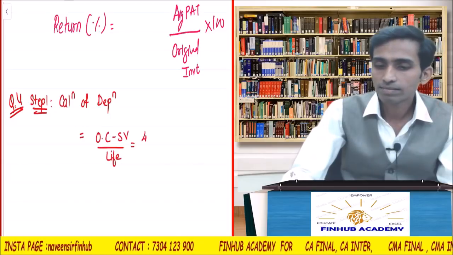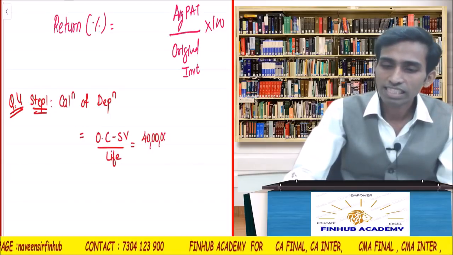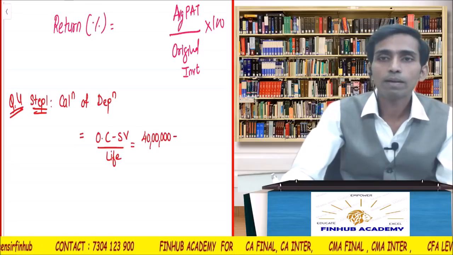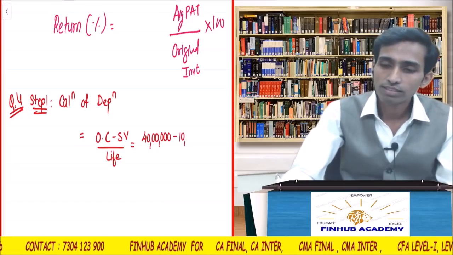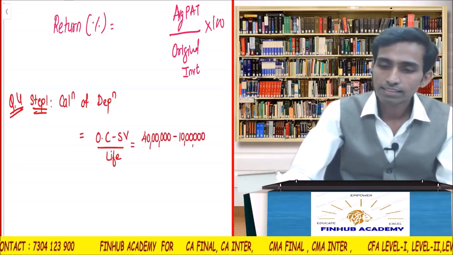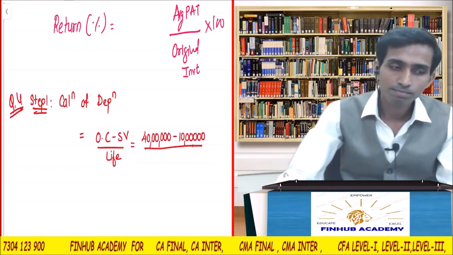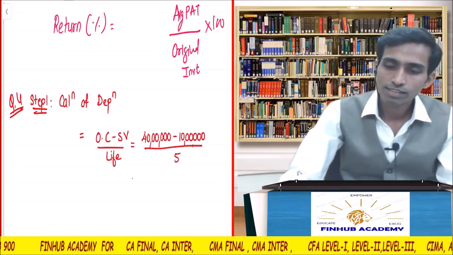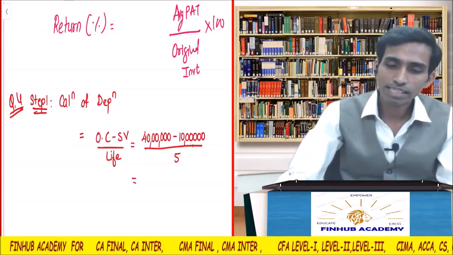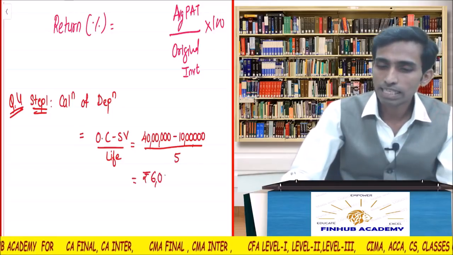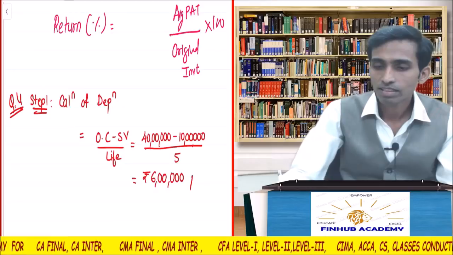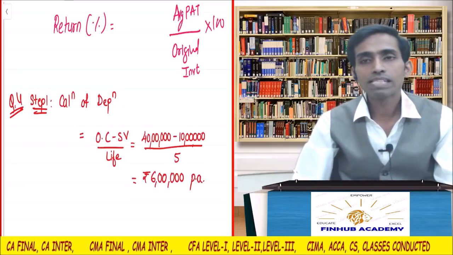Original cost is 40 lakhs. Salvage value is 10 lakhs. Life is 5 years. So 30 lakhs divided by 5 is rupees 6 lakhs per annum. Depreciation is rupees 6 lakhs per annum, correct?